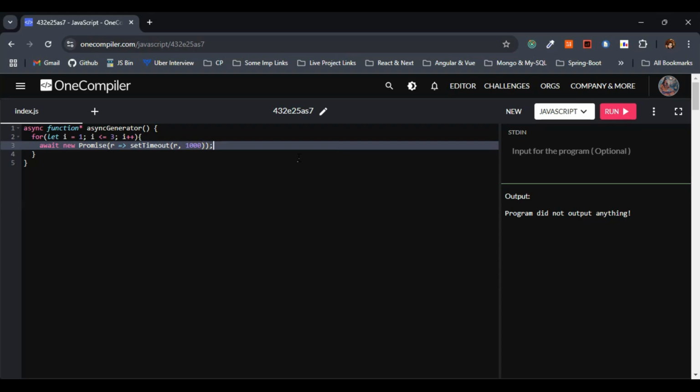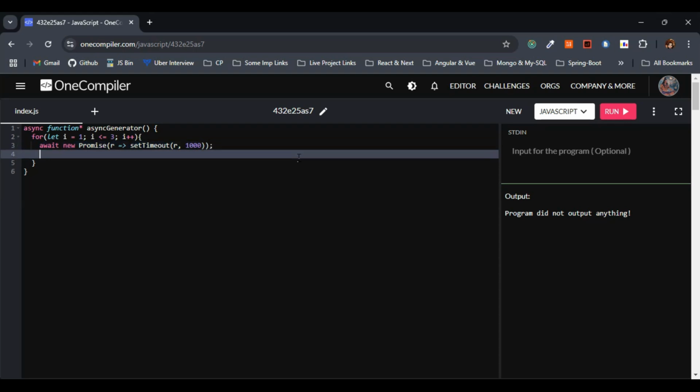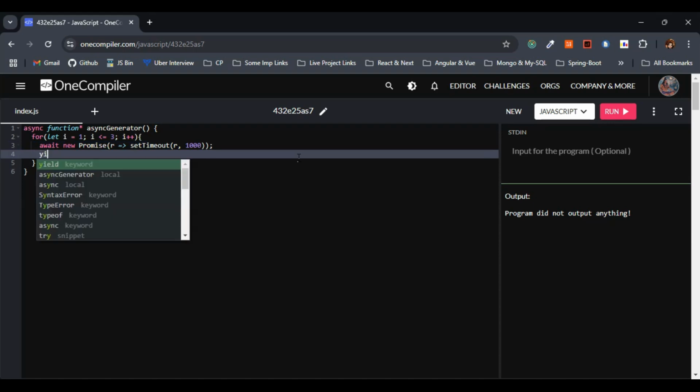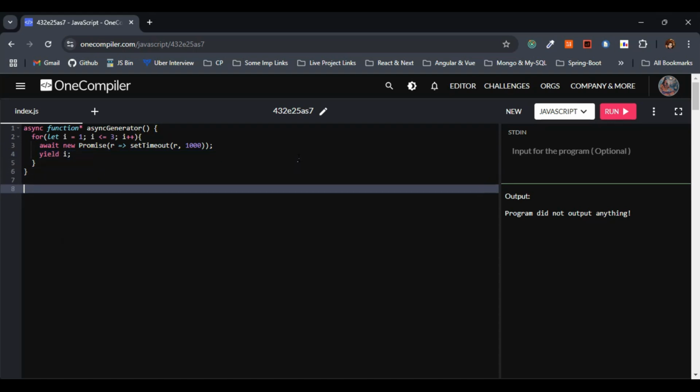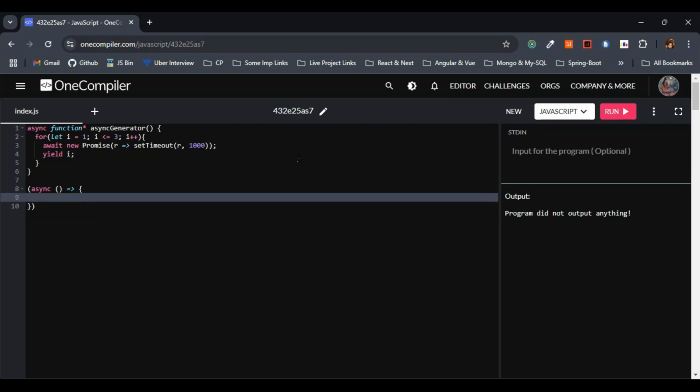So I hope this is clear. We are just simulating the delay over here, right? In simple terms, we'll be making use of yield. As we are dealing with generators, we'll be making use of yield quite obviously, right? So this is it. Next, I'll just give here async. Let's make use of the arrow operator right here.